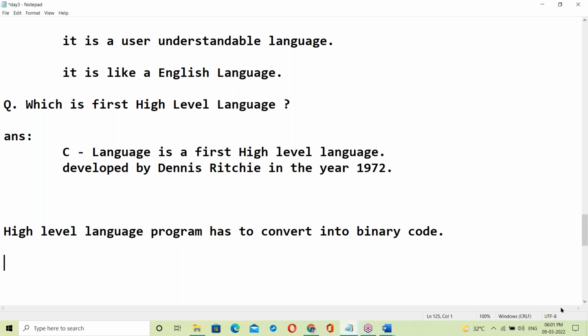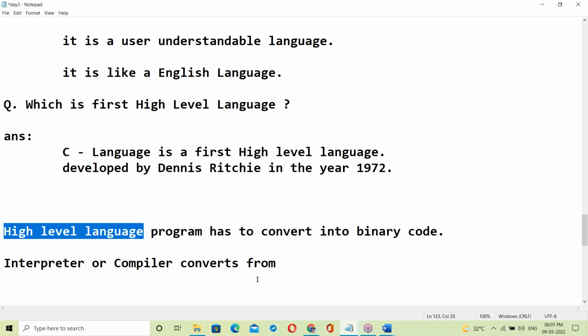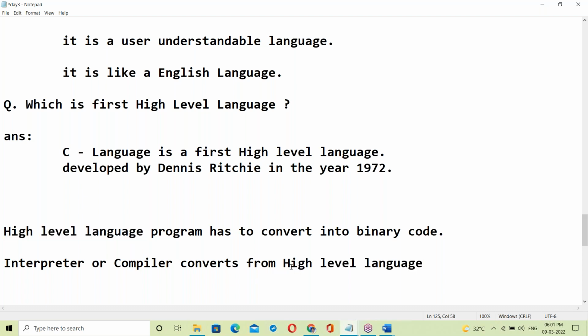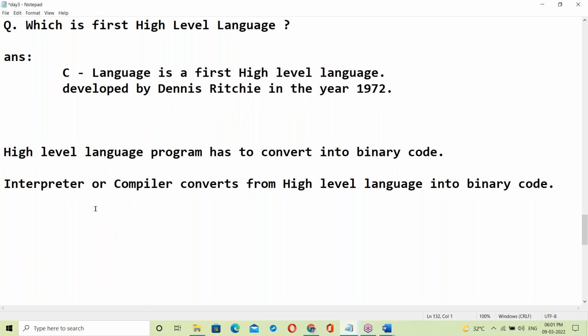Yes, good. Compiler, good. Either interpreter or compiler. Interpreter or compiler converts from high level language into binary code. This is very important.